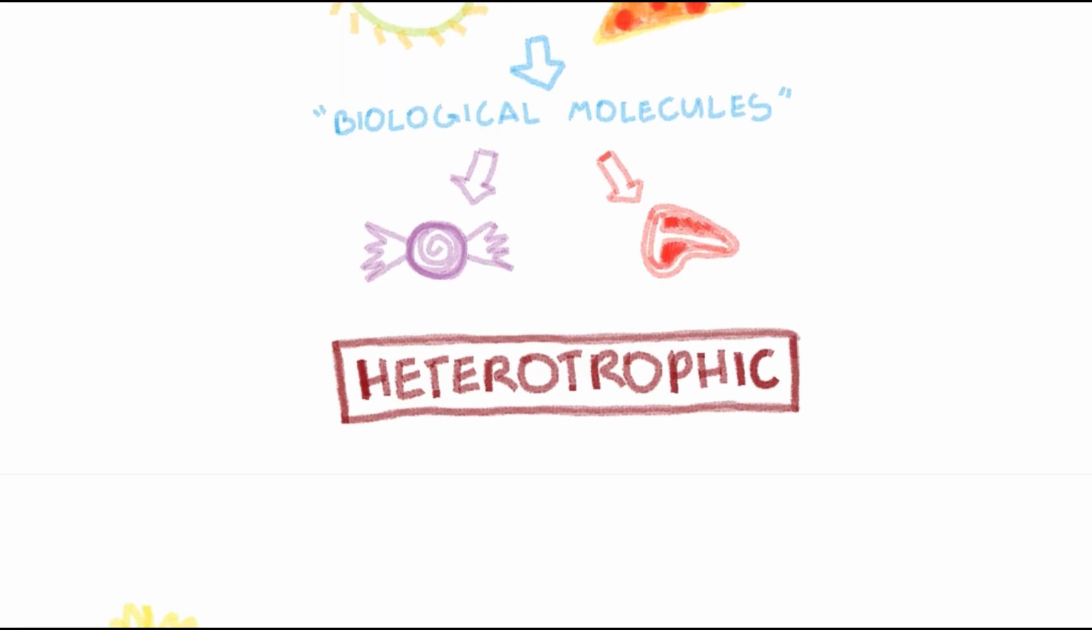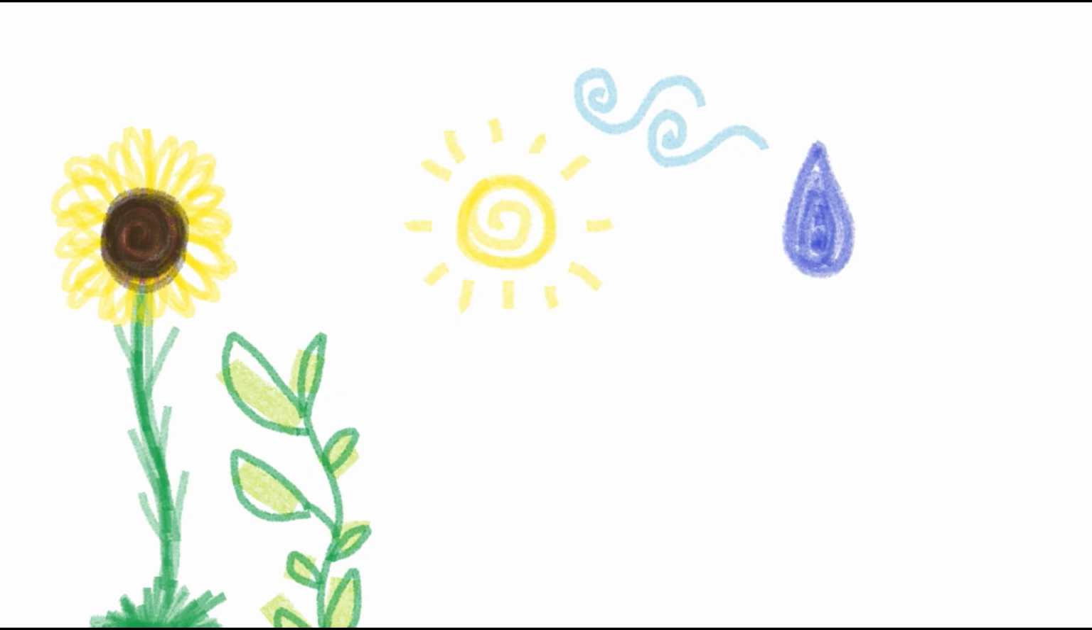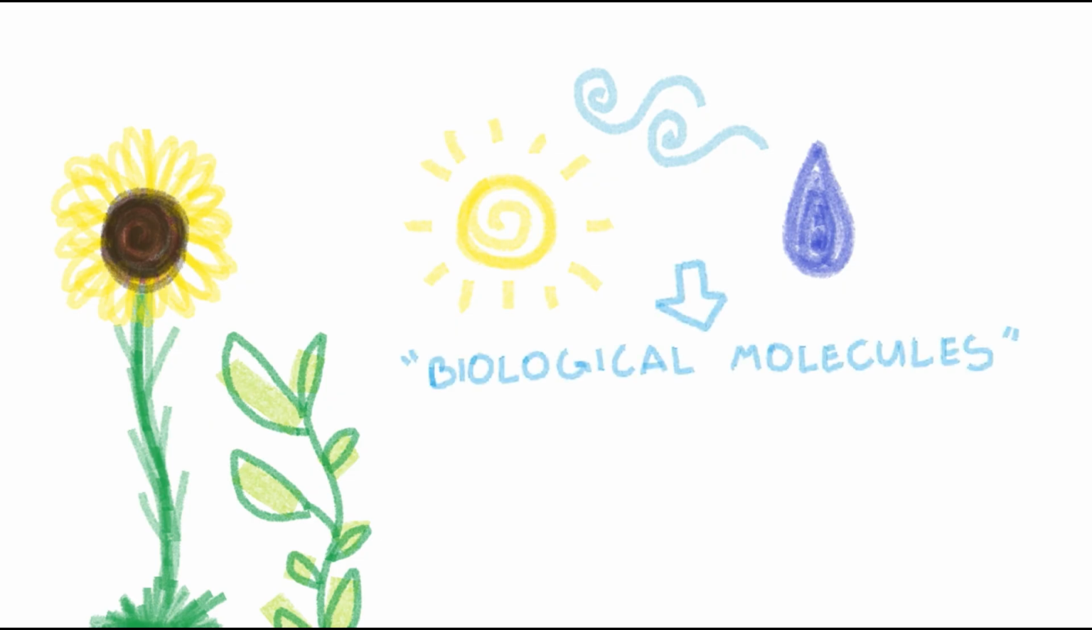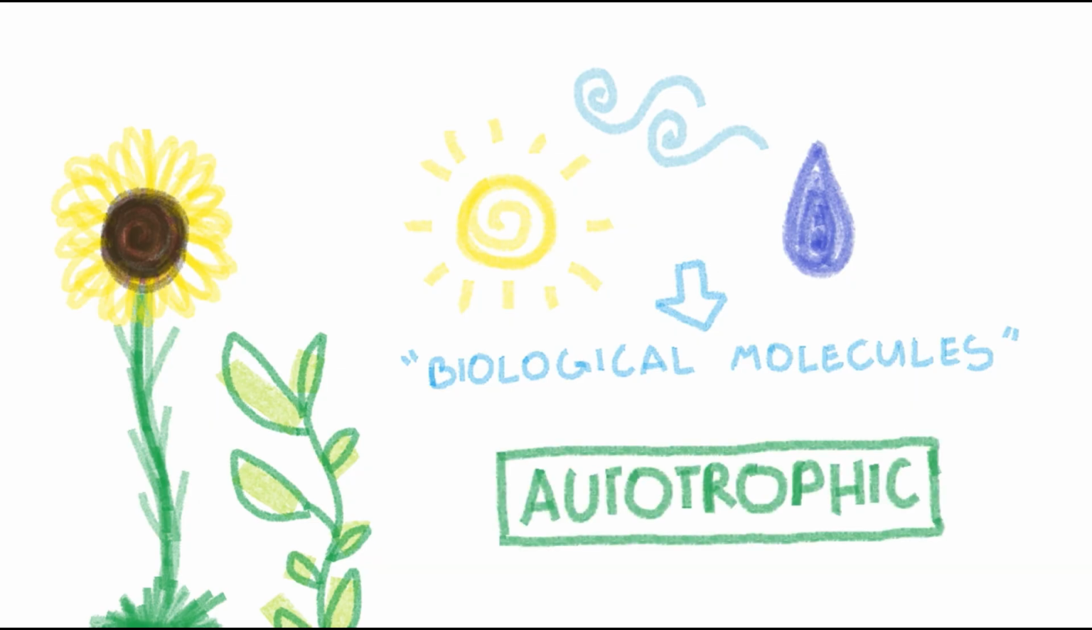Some organisms, however, don't need to eat other things. Instead, they can take non-living matter out of the world around them, like air, sunlight, and water, and turn it into some of those little parts or biological molecules. These organisms are called autotrophic, and they make their own nutrients from scratch. Plants, for example, do this via photosynthesis, which we'll talk about later.